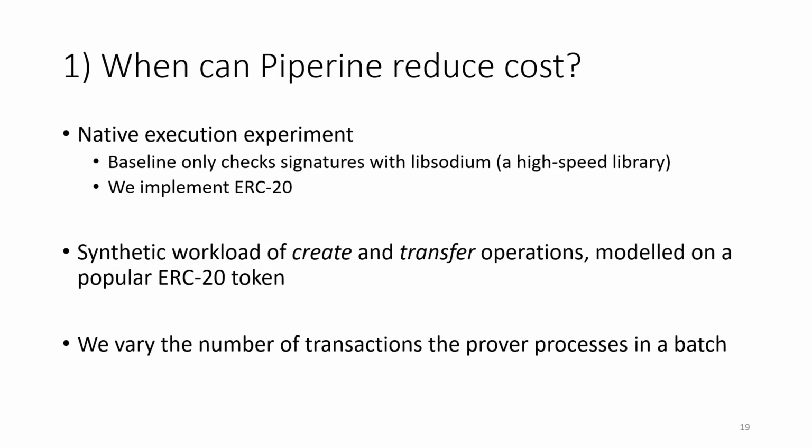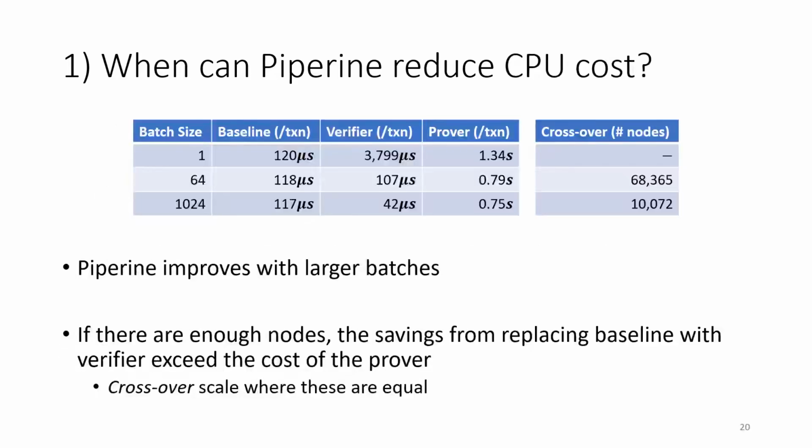We're going to measure the prover, verifier, and baseline performance against a synthetic workload of create and transfer operations modeled after the BAT token. In terms of CPU cost, we see that the Piperine prover and verifier both improve as the batch size increases, whilst the baseline does not. The prover remains concretely some orders of magnitude more expensive than the baseline.